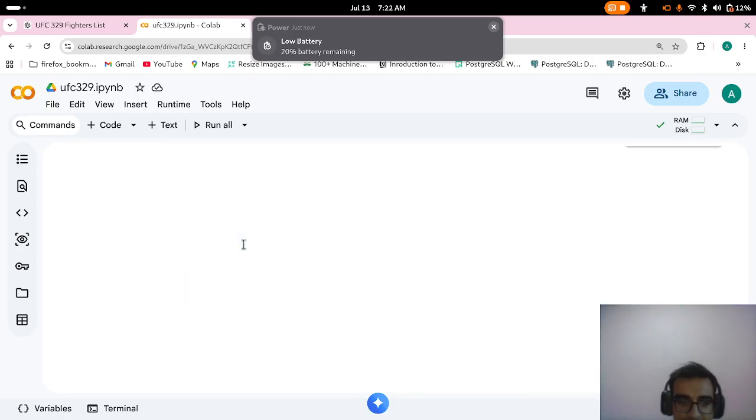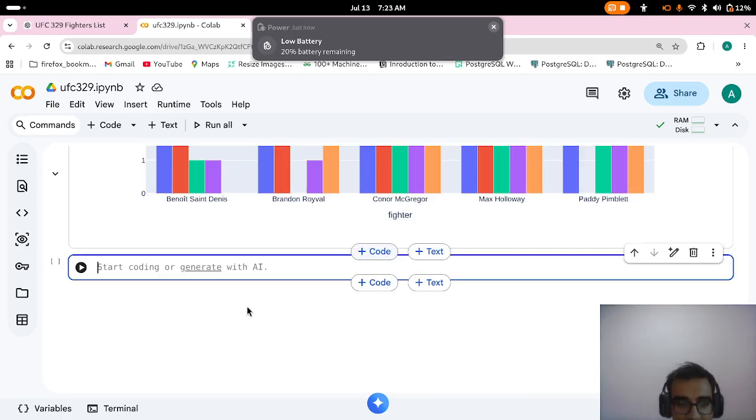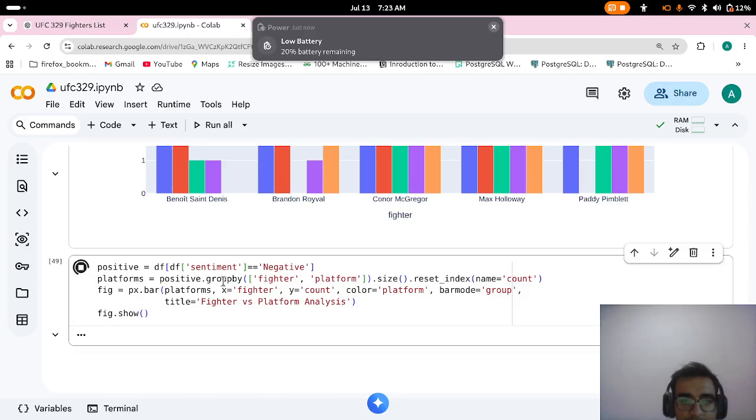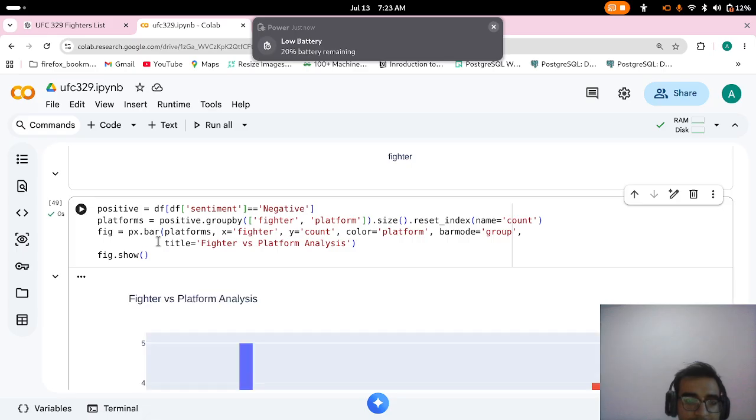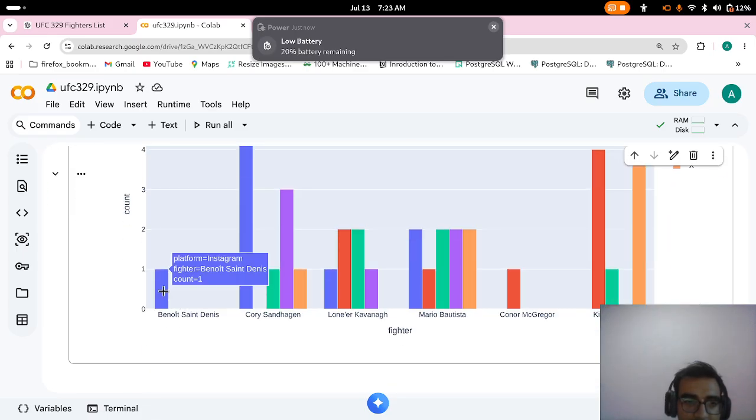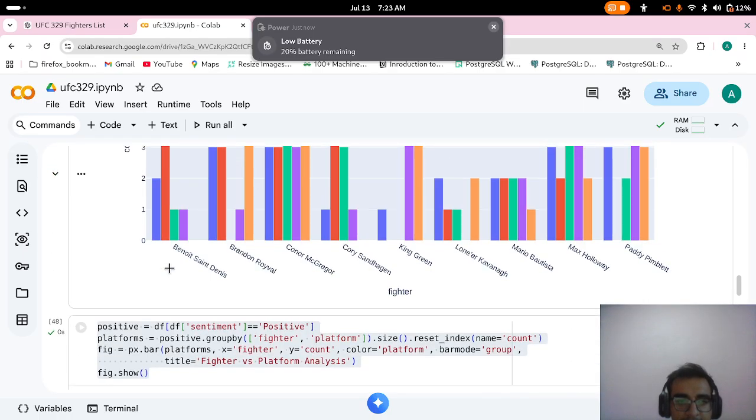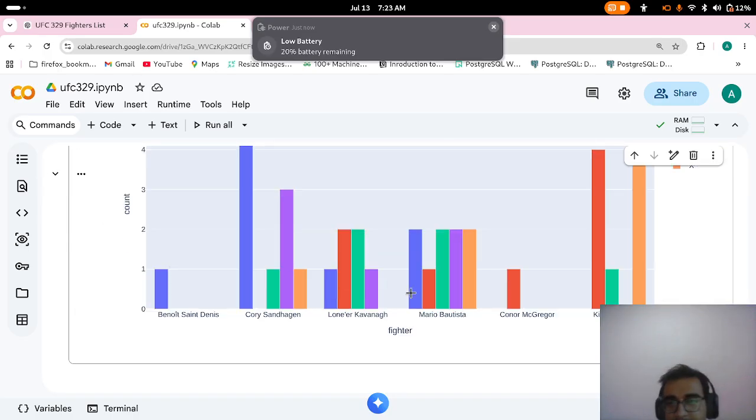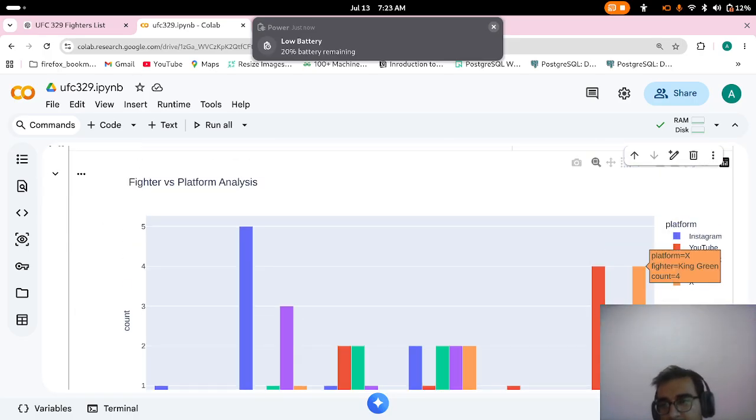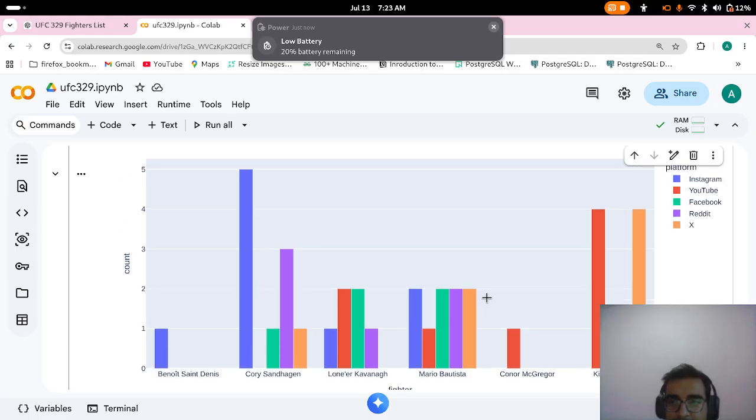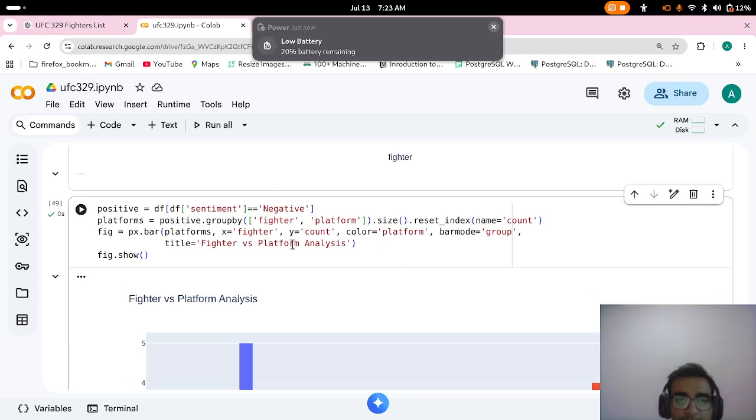And to find negative comments on each platform, we'll do simply negative, and it will show the number of negatives. From here you will see Benavidez only got 1 negative from Instagram, the rest were good for him. Bobby Green 4 negative. Conor, Max, like Max, they didn't even get any negative.